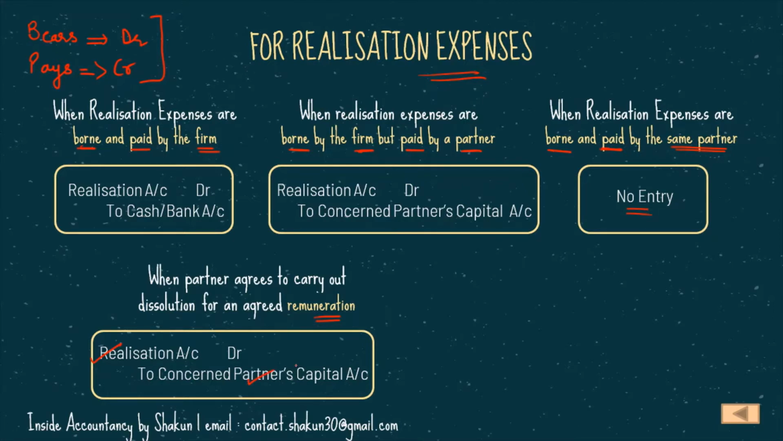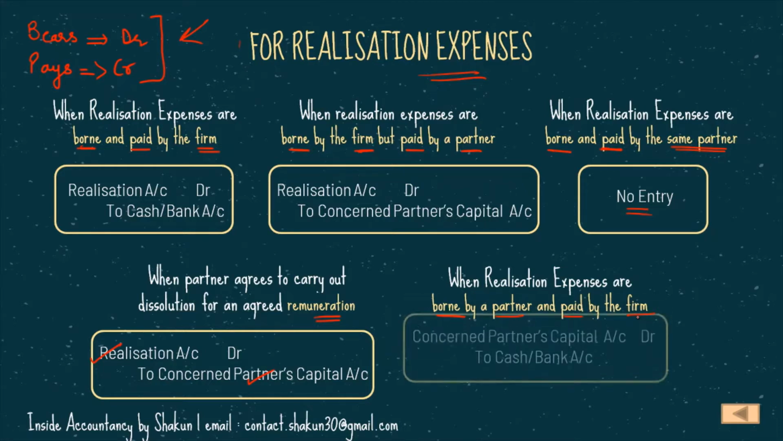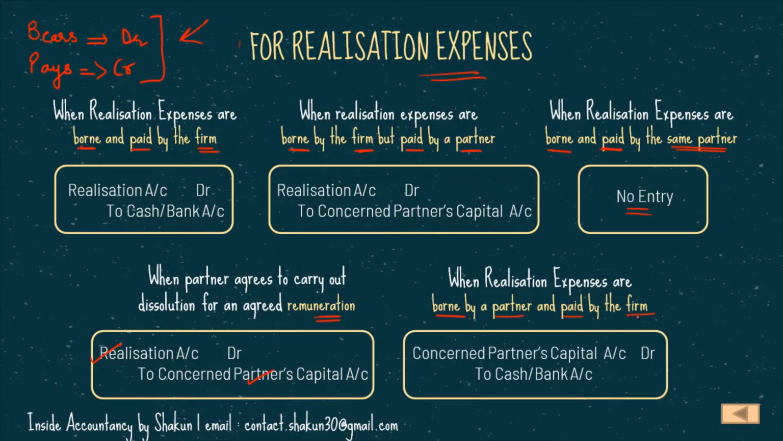Moving on, the next case is when realization expenses are borne by a partner and paid by the firm. According to the logic which I told you, the one who bears is debited and the one who pays is credited. It's borne by the partner, so the partner should be debited. Paid by the firm, how will the firm pay? Through cash or bank. Therefore, cash or bank should be credited. So these are the different journal entries.